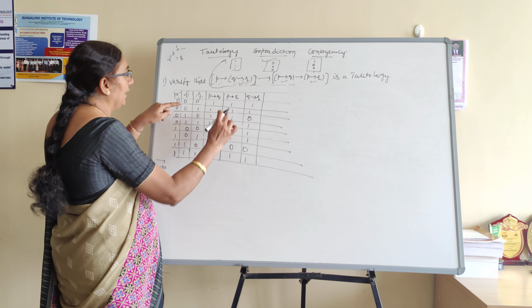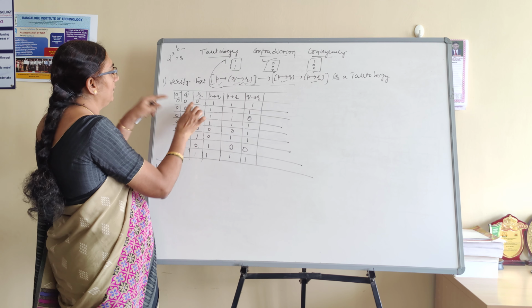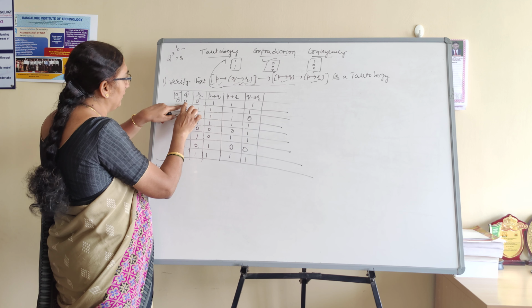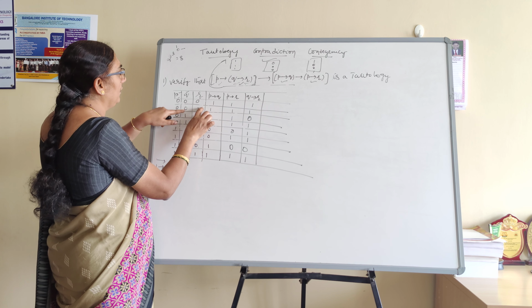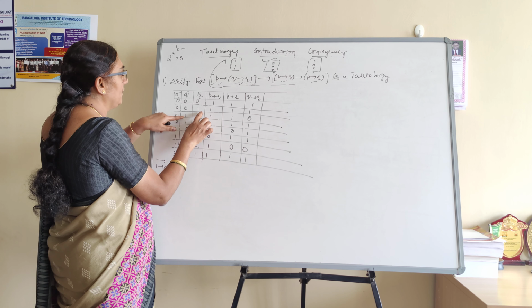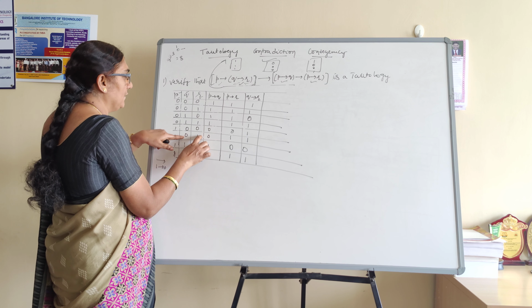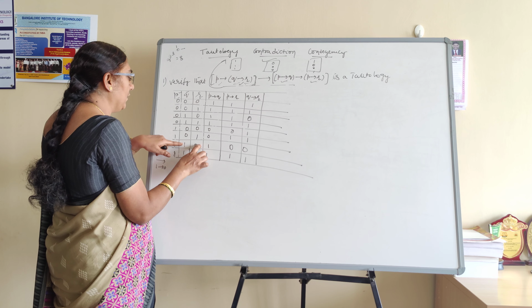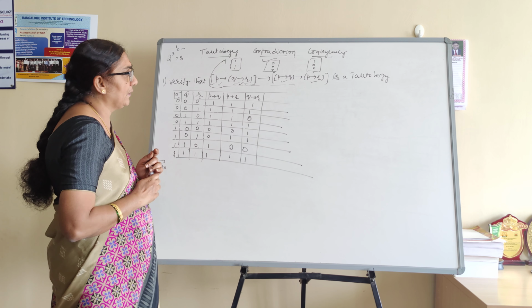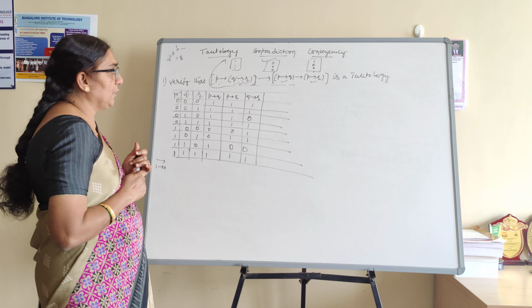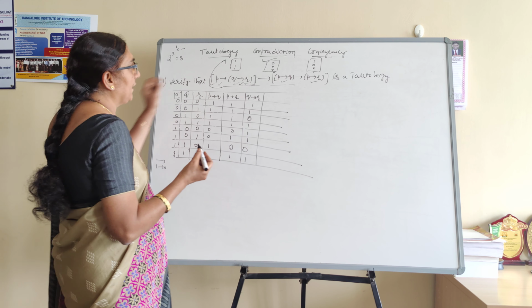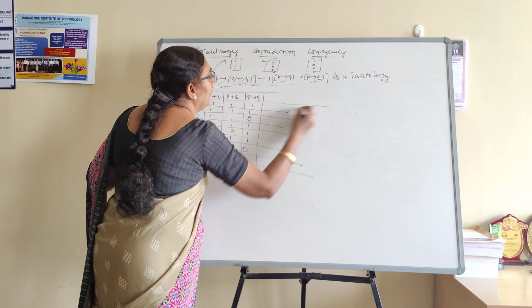And again, I have to check for my convenience, my requirement. 0 to 0 is 1, 0 to 1 is 1, 1 to 0 is 0, fine, 1 to 1 is correct. 0 to 0 is 1, 0 to 1 is 1 only, 1 to 0 is 0, 1 to 1 is 1, okay, fine. And then I move to this one, left hand side, hypothesis value, okay.